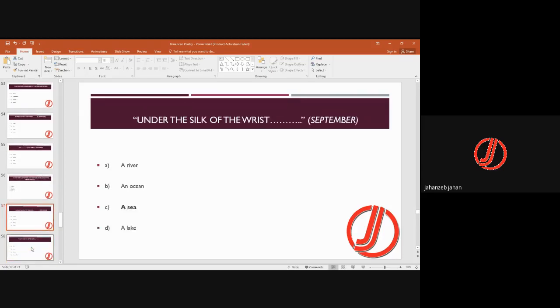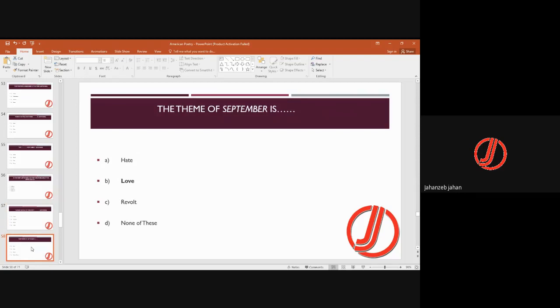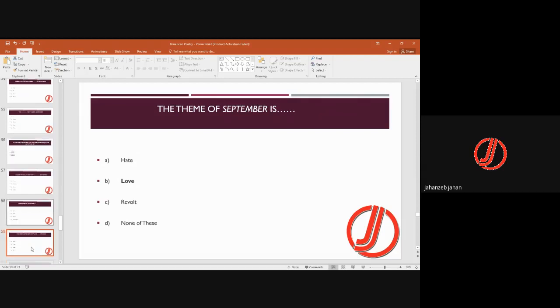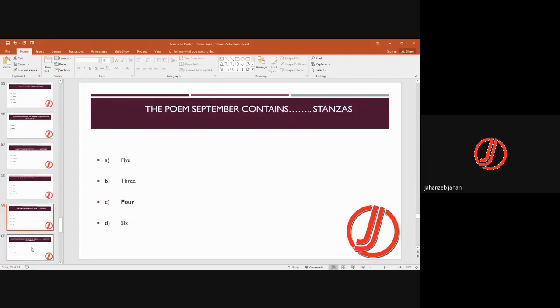Under the silk of the wrist, a sea. So this is also from the poem September. The theme of September is love, the love of Hughes for Plath. This poem contains 4 stanzas.